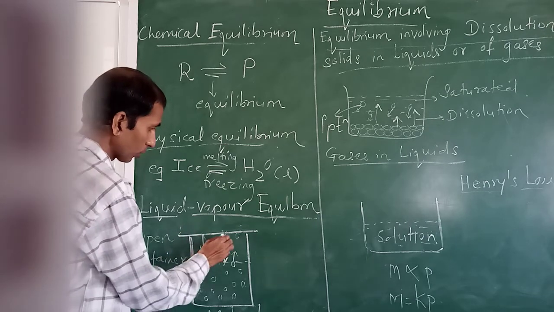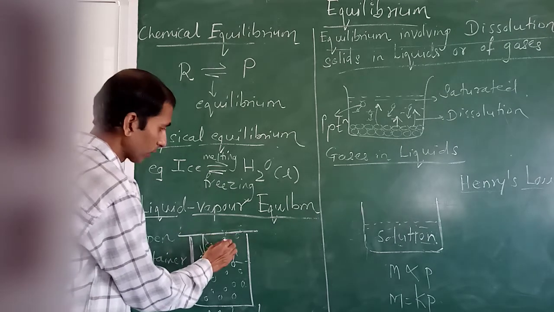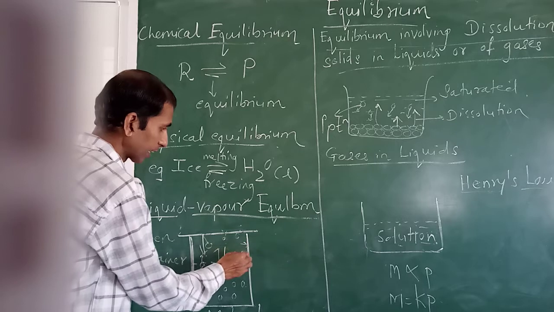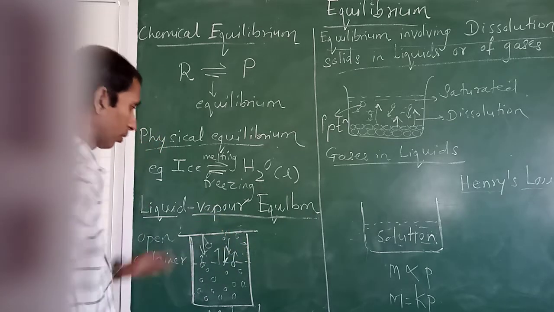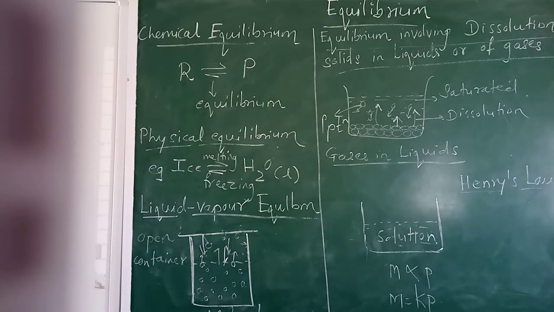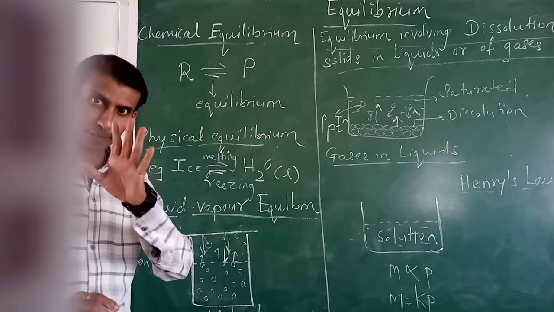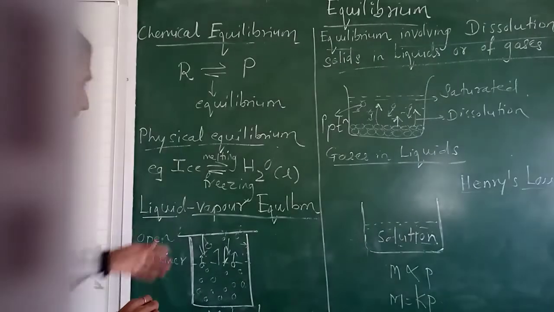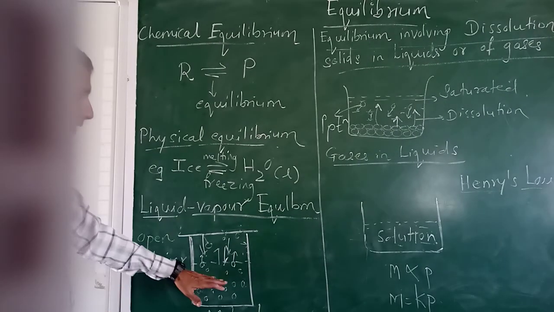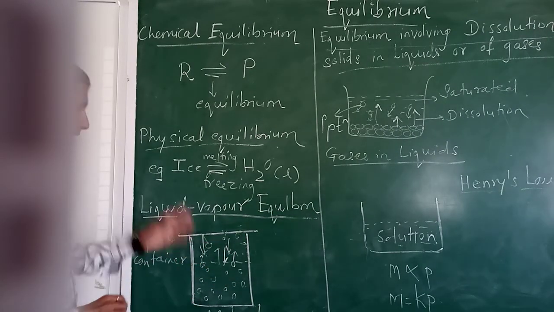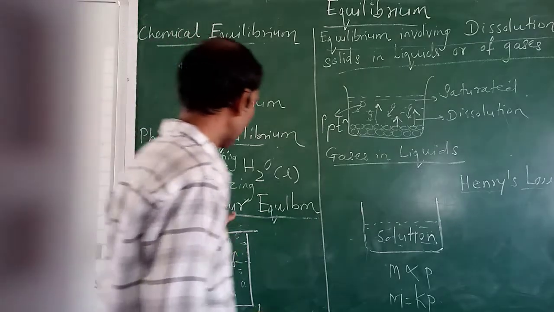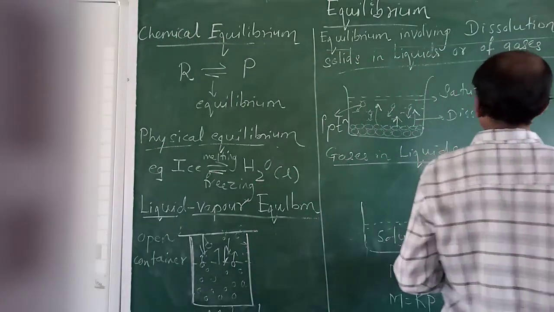Unable to escape, so they will strike the walls of the lid, also the walls of the container, and they will come back or change back into the liquid form. So this process will take simultaneously at the same time, or we can say equilibrium is existing between liquid state and the vapor state of water. Okay, so it's an example of liquid vapor equilibrium.